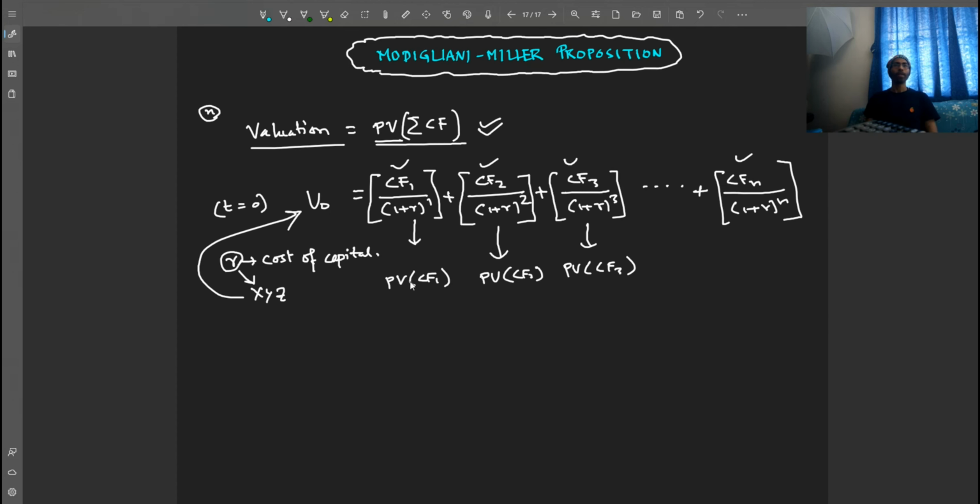Now Modigliani and Miller, they were concerned with how the capital structure impacts this cost of capital and the valuation. So Miller and Modigliani wanted to understand how a capital structure impacts the valuation and the cost of capital. And they went about it and they derived certain very, very interesting propositions, right? We will discuss that.